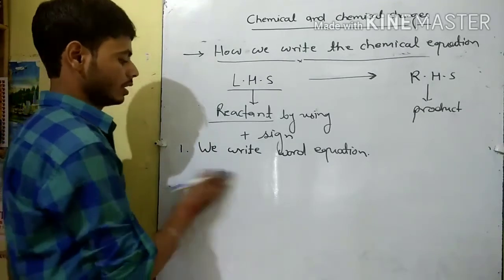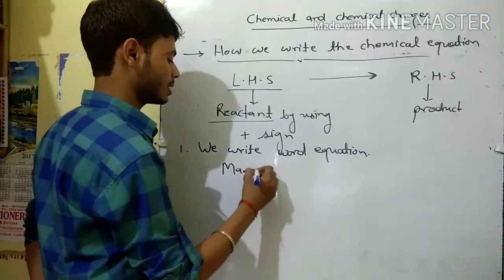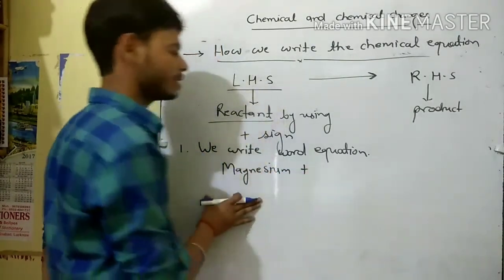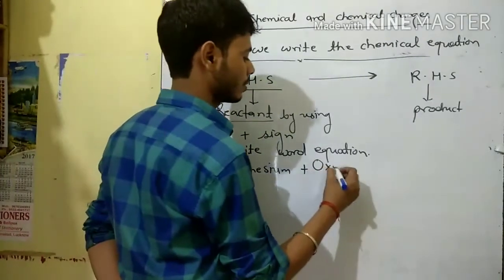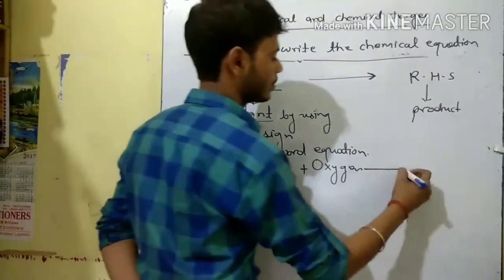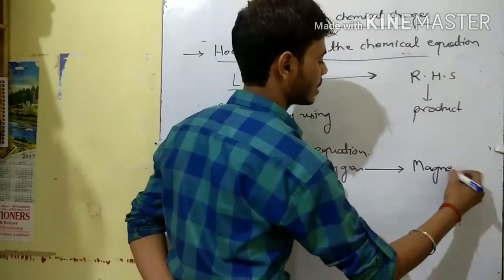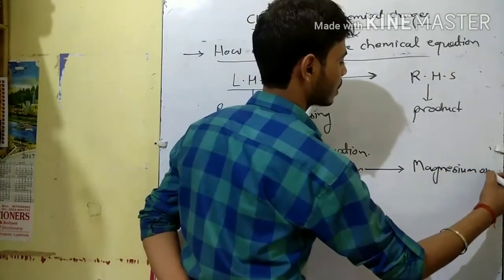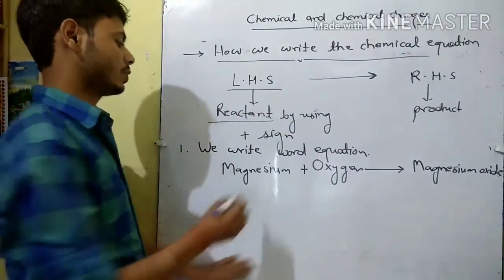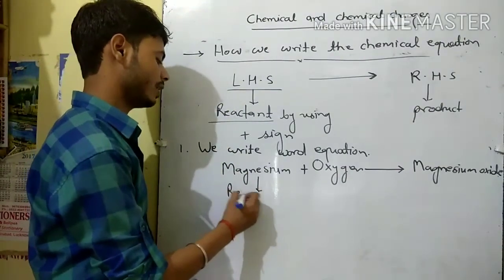Now we take an example. Suppose we take magnesium, and magnesium reacts with oxygen, and then we achieve magnesium oxide. Magnesium participates in the chemical reaction, so it is a reactant.